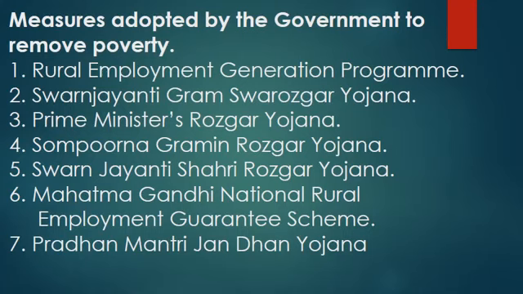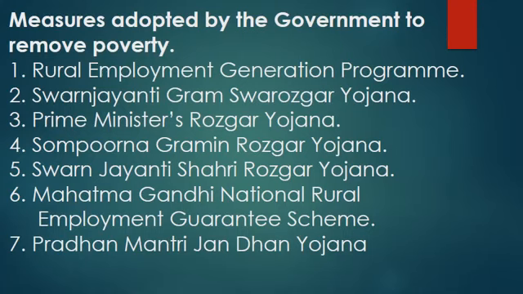The educated unemployed from low income families in rural as well as urban areas can get financial help to set up an enterprise that generates employment under this scheme, and it generated employment by setting up 7 lakh micro enterprises during the 8th plan. So this is also a self-employment generating scheme.